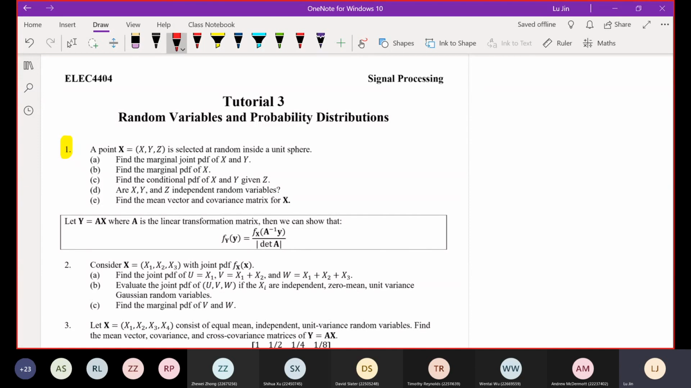Another special point is this point X is selected at random inside a unit ball in a 3-dimensional space. In other words, the x, y, z on the right-hand side are actually the coordinates of a point in the ball in this 3-dimensional space. So this is the condition. For question A, the condition is so simple, just one sentence, right? A is asking you to determine the marginal joint PDF of x and y. Okay, let's just try this out.